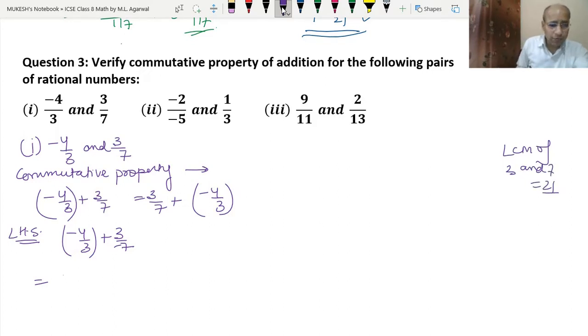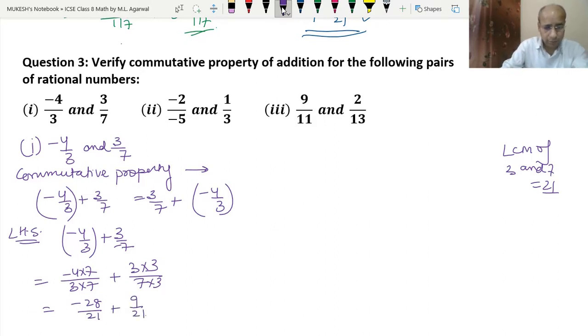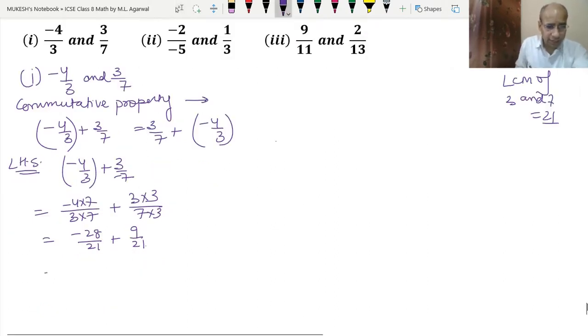So that means minus 4 into 7 upon 3 into 7 plus 3 into 3 upon 7 into 3. So it became minus 28 upon 21 and it became 9 upon 21. Now the denominator is same. So we have the 21 here, minus 28 plus 9.